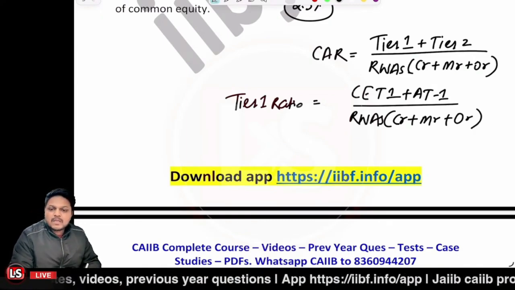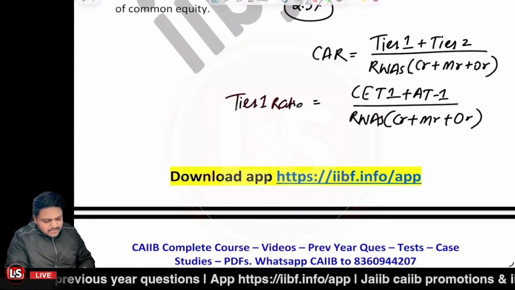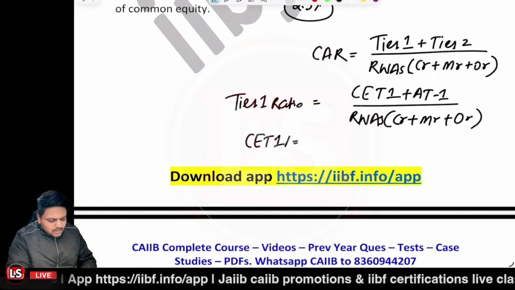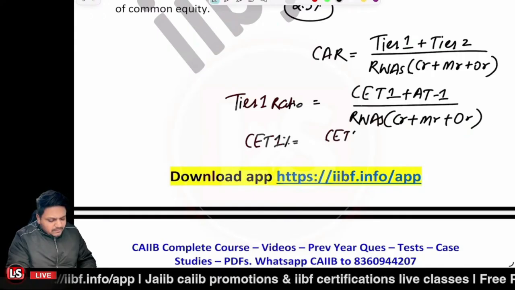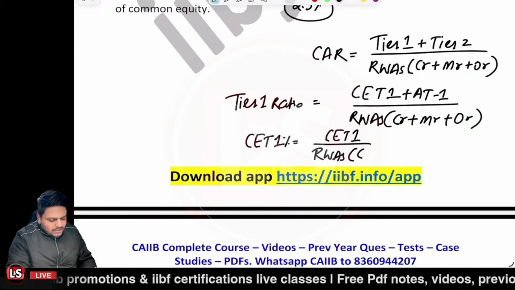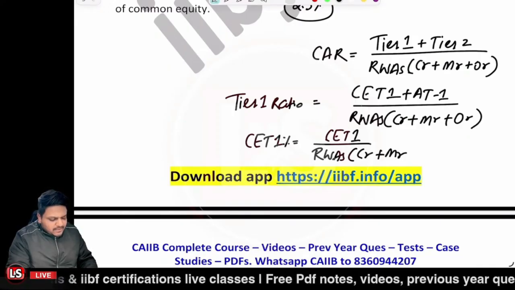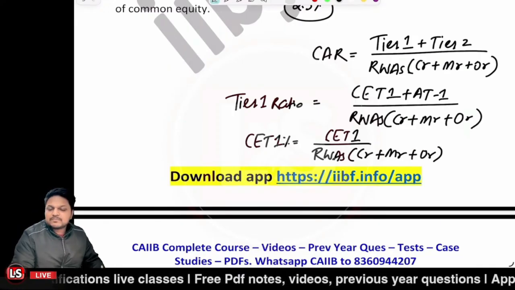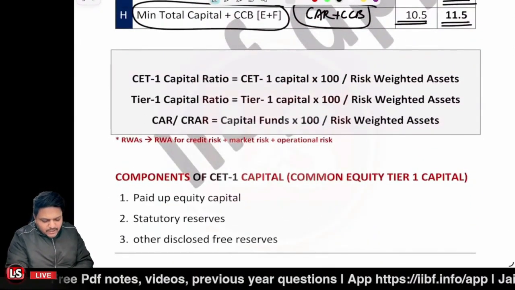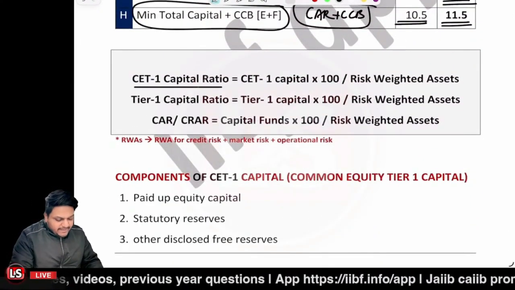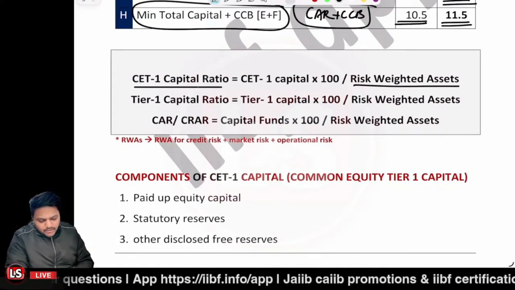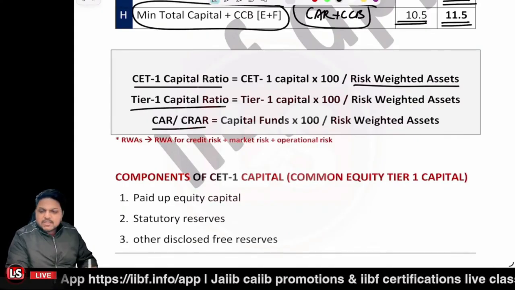Is that clear? Now what if I am to calculate the CET1 ratio? CET1 ratio would be equal to CET1 capital divided by the total risk weight assets for all the three risks: credit risk, market risk plus operational risk. So CET1 capital ratio would be equal to CET1 capital divided by the total risk weight assets multiplied by 100, right? Same goes for the tier 1 capital, same goes for the CAR.